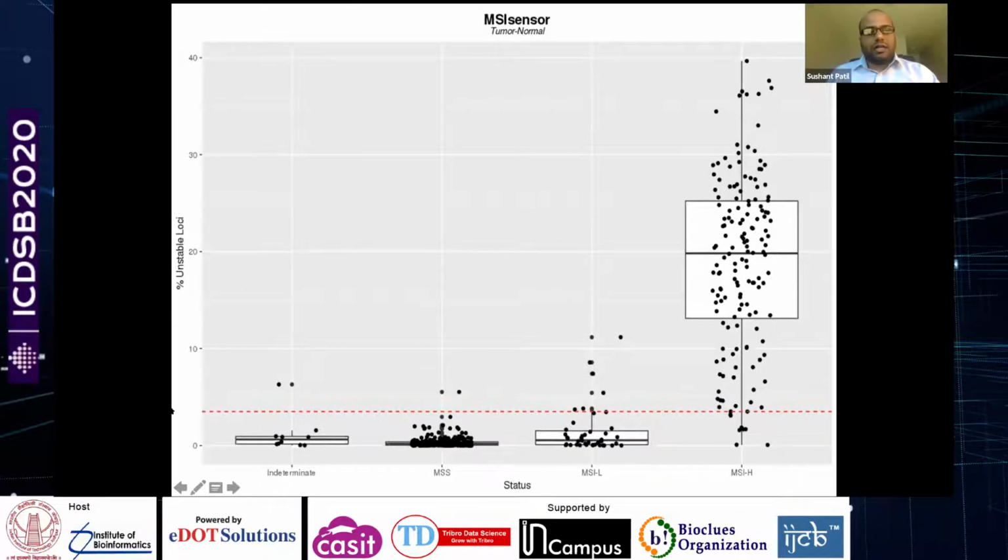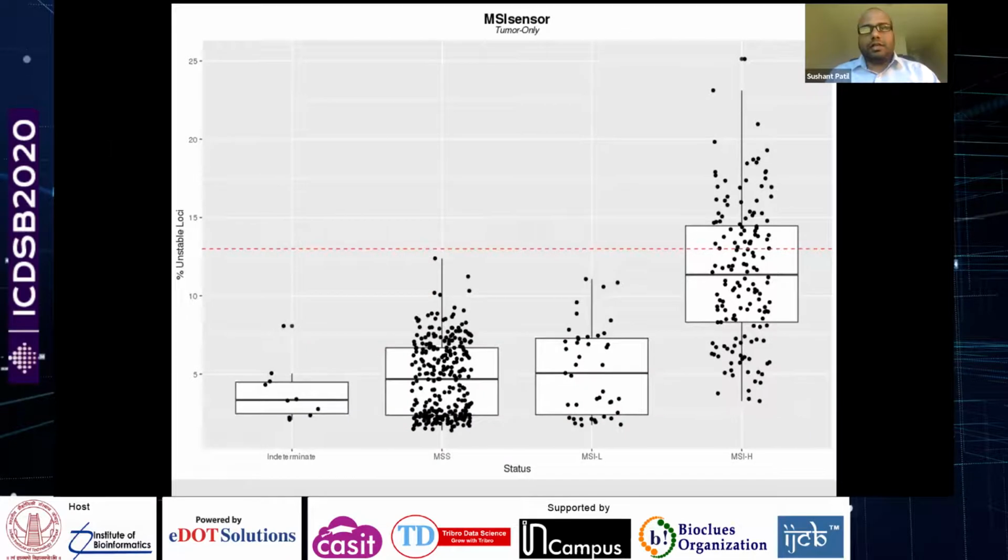So as you can see, the performance is pretty acceptable for MSIsensor's tumor normal mode. This is the recommended cutoff, which is 3.5% unstable loci. So barring these samples, the sensitivity is pretty good. Whereas the same algorithm in tumor-only mode, as you can see, even though it has good specificity, the sensitivity is not something that you desire in a clinical diagnostic lab.